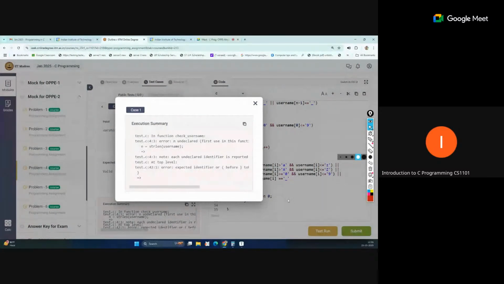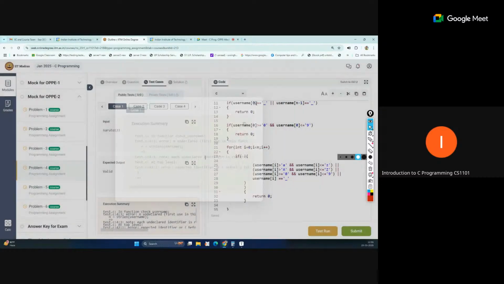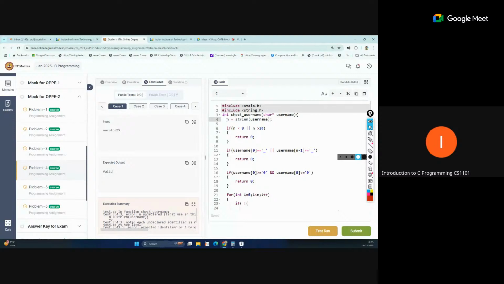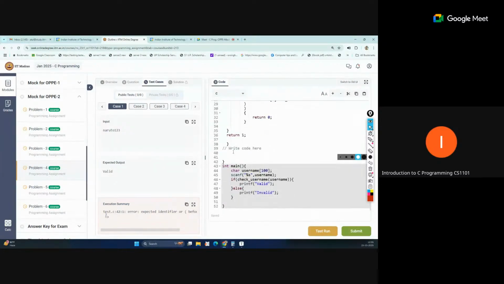First is n undeclared, so that is not int defined. And any brackets or something we missed. Okay, some bracket, two brackets are there at the moment.